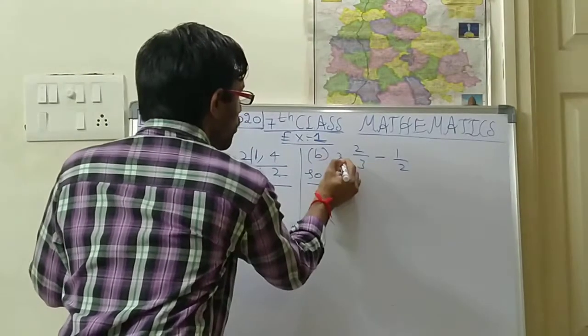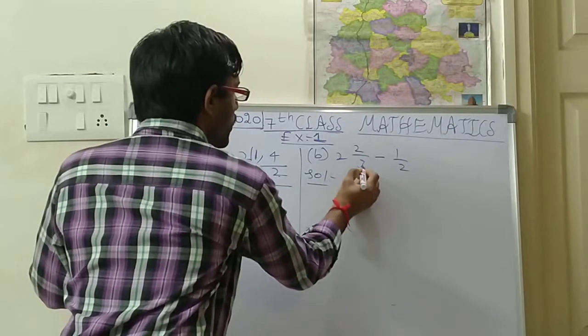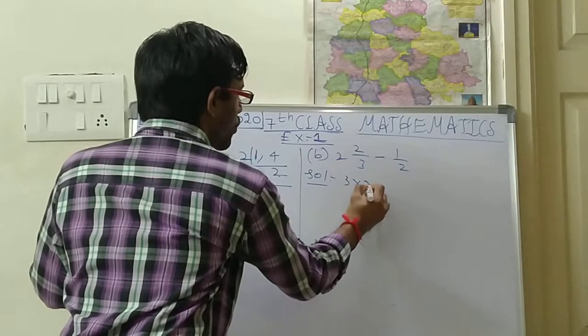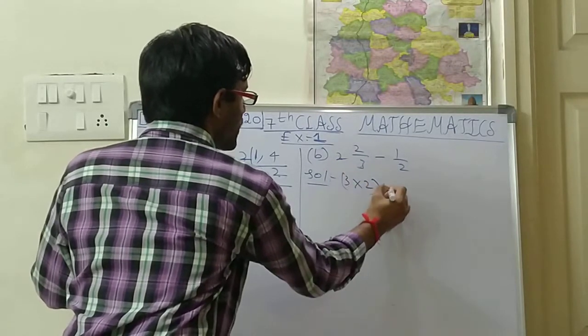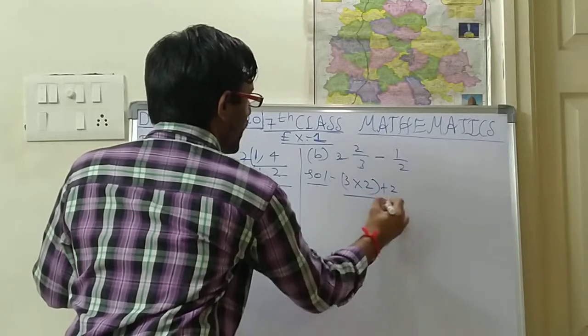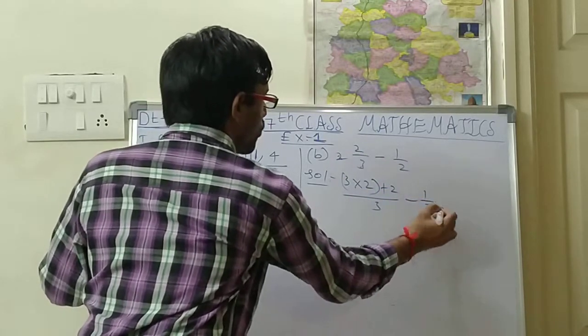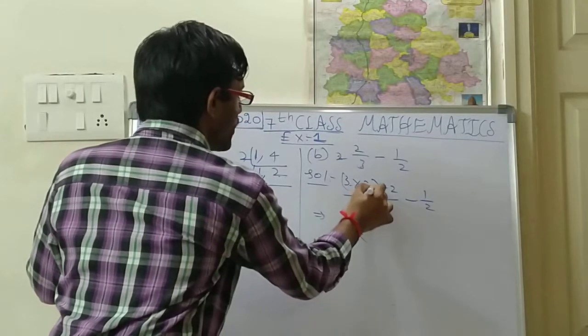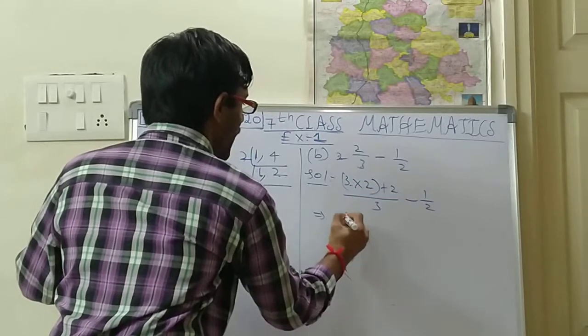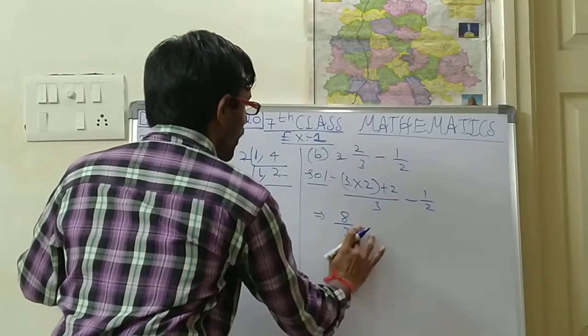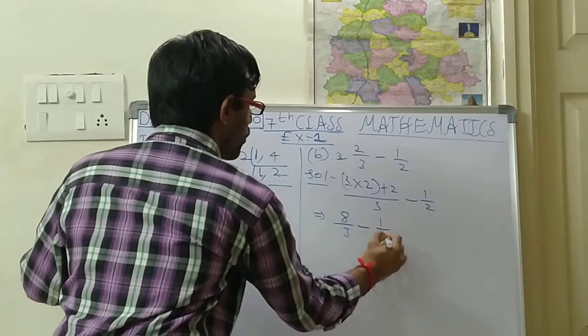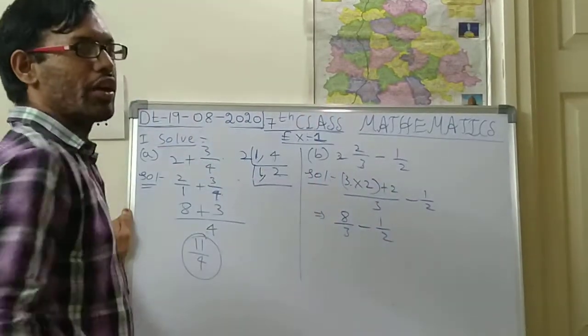So 3 2's. So how you should do? 3 into 2 plus 2 by 3 minus 1 by 2. So what is the answer? 3 into 2, 6. 6 plus 2, 8. 8 by 3 minus 1 by 2. 8 by 3 minus 1 by 2.